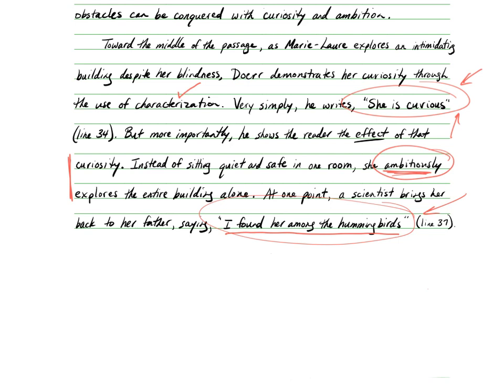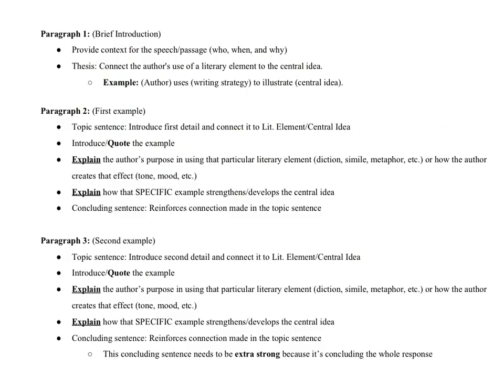So now I have to get to the central idea. So I set up the characterization, but why does Anthony Doerr characterize her this way? What is his point? How does this get to his central idea? That's what I've got to do next. Okay, so got it. Now we have to explain how this detail develops the central idea.